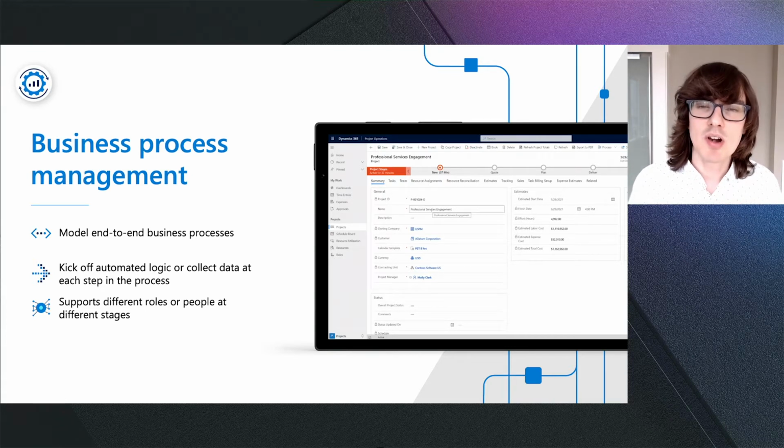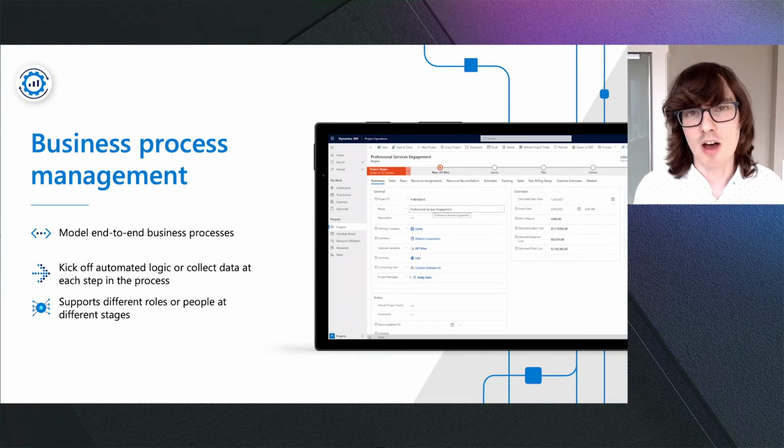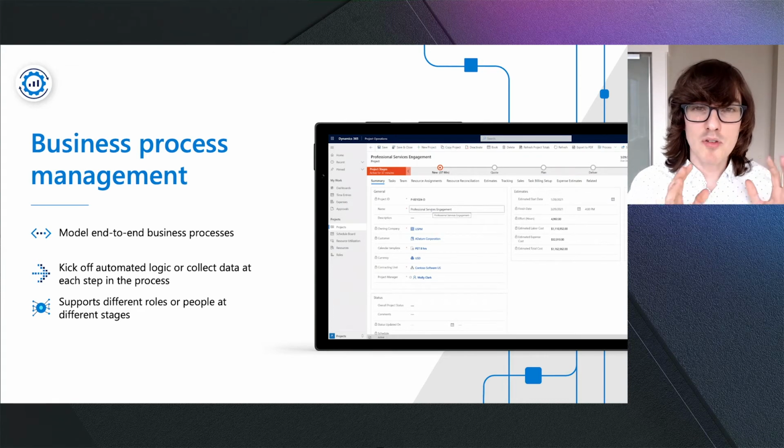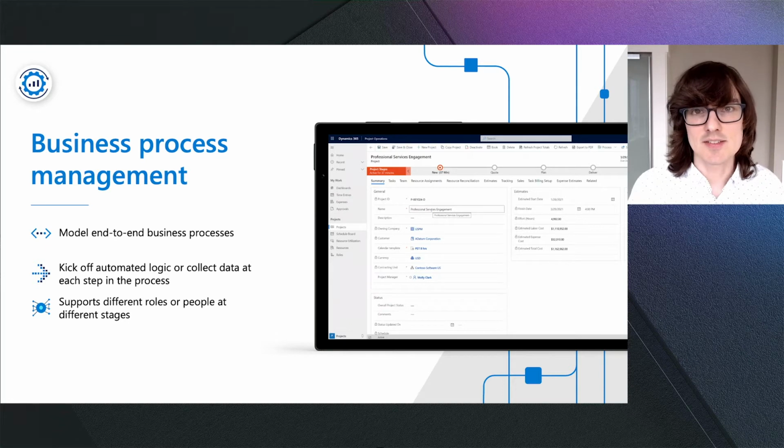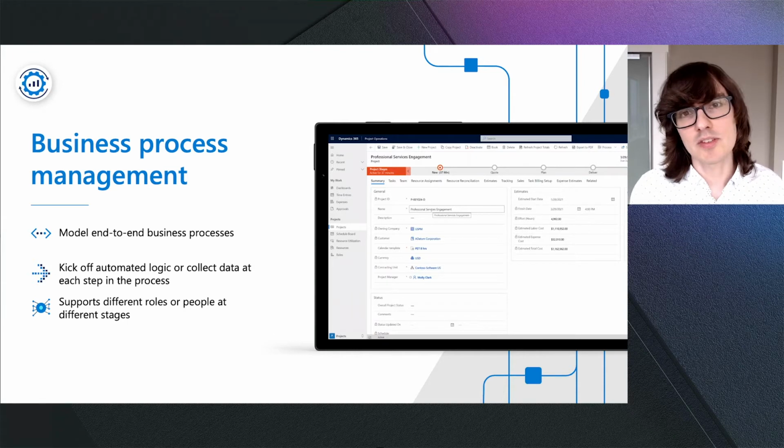Next, we have the business process management capability inside of Power Automate, and this is powered by something called business process flows. These business process flows are built in a way to help you take processes that people manually walk through step by step and formalize that process so that way it can be digitized. When you have an approval process, for example, you may have different layers of management who need to handle that approval process. That can now be formalized in that business process flow.